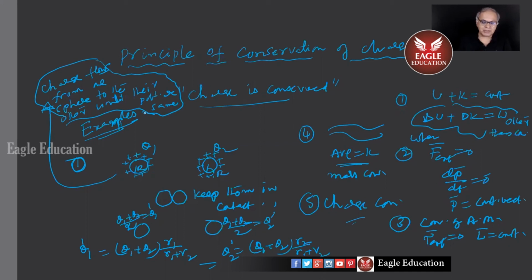We should never think that the charges will be equally divided, or that charge flows from a higher charge to a lower charge. Charge flows from a higher potential to a lower potential. But just to the extent of charge conservation, I want you to understand, because we'll be applying Coulomb's law for this kind of problem later. So charge flows from one to the other. What it means, I'll tell you.